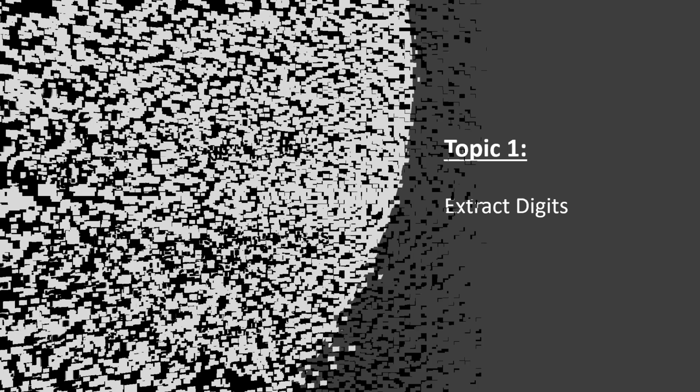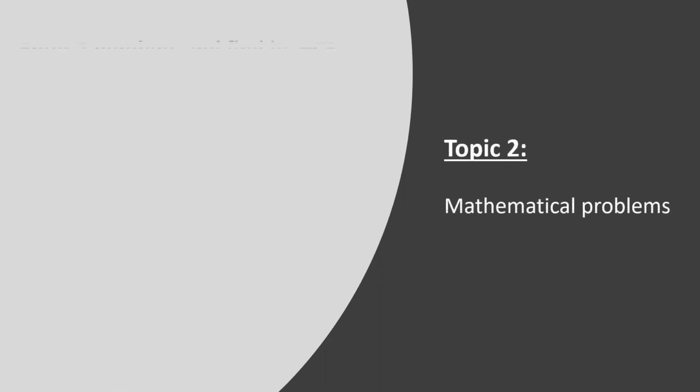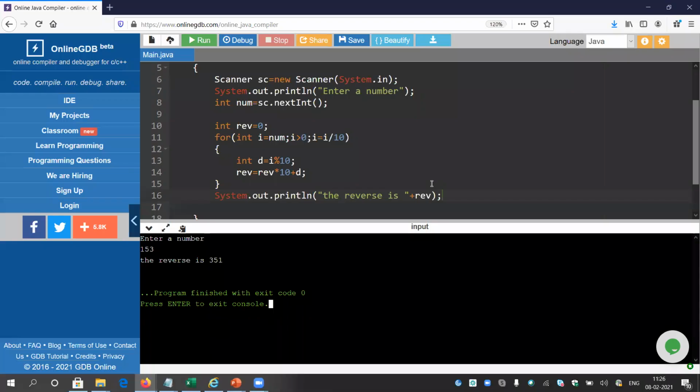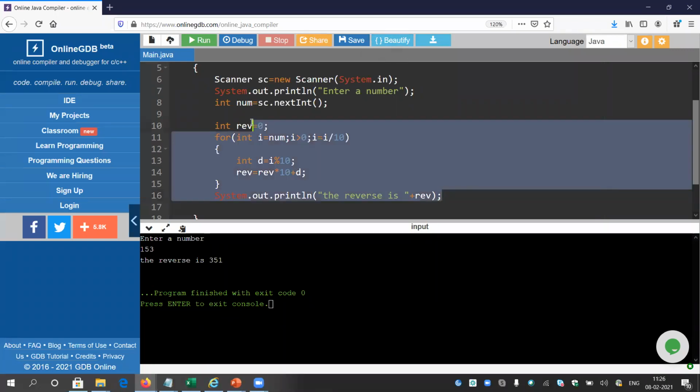Let me go to topic 2 quickly. In topic 2, we are going to solve some mathematical problems, I guess. The first example is to enter two numbers and find their HCF. If you can remember how to calculate the HCF, let me remind you.